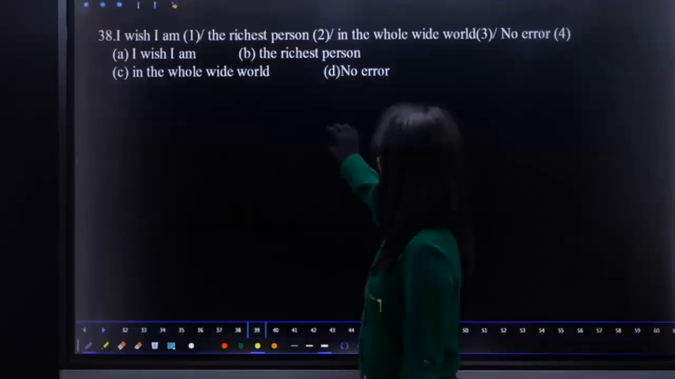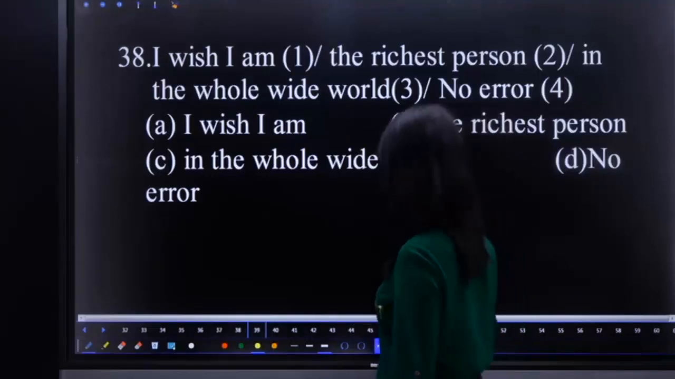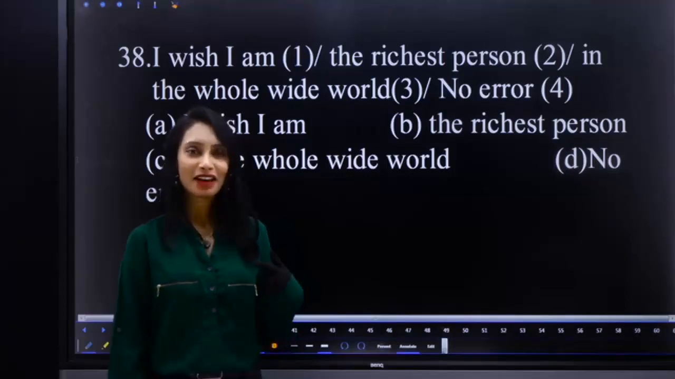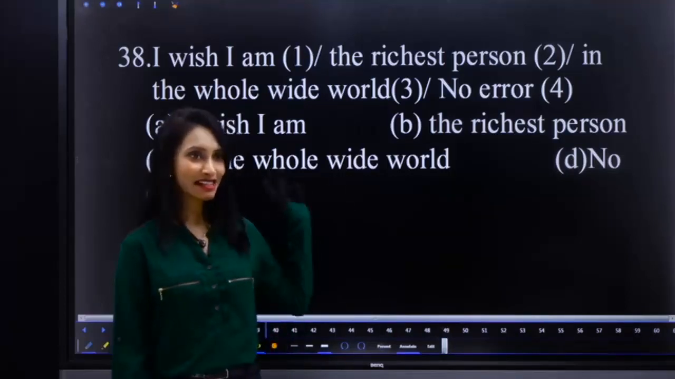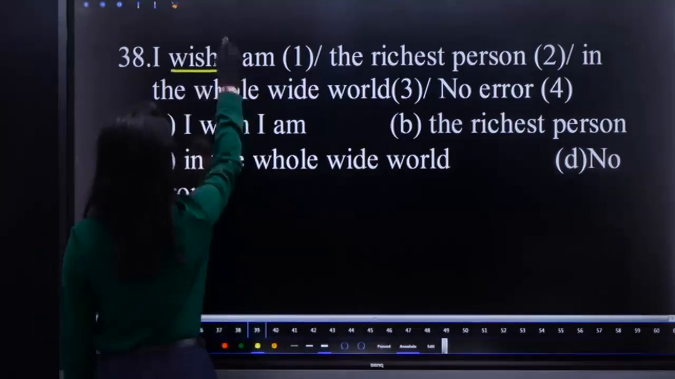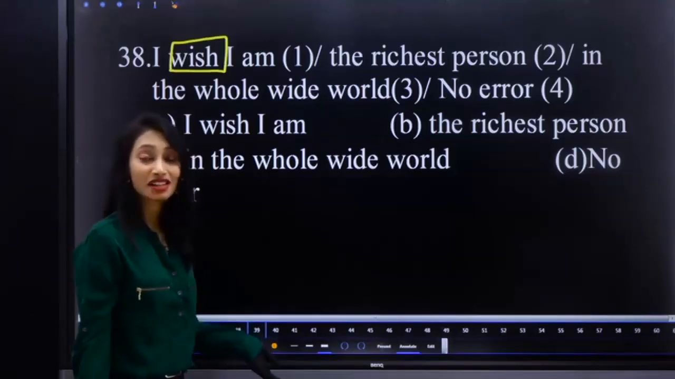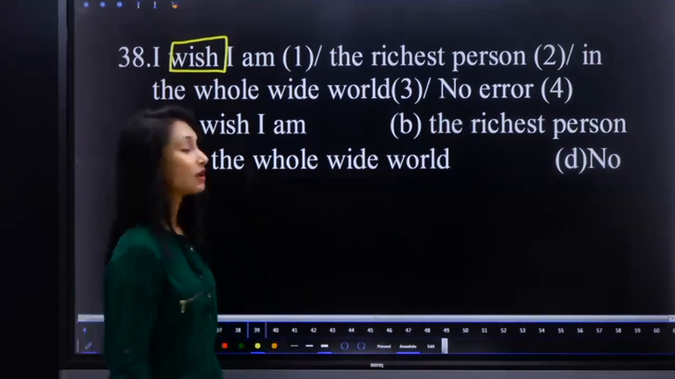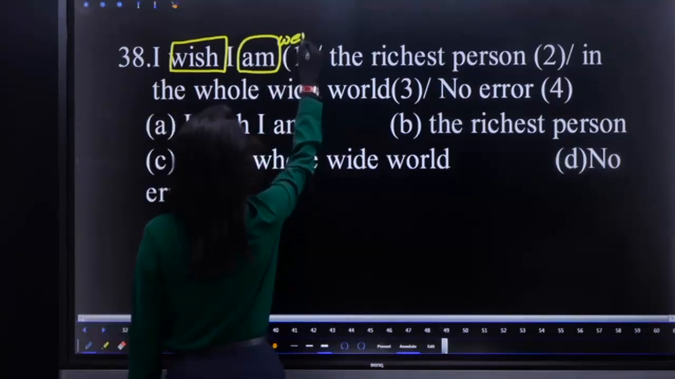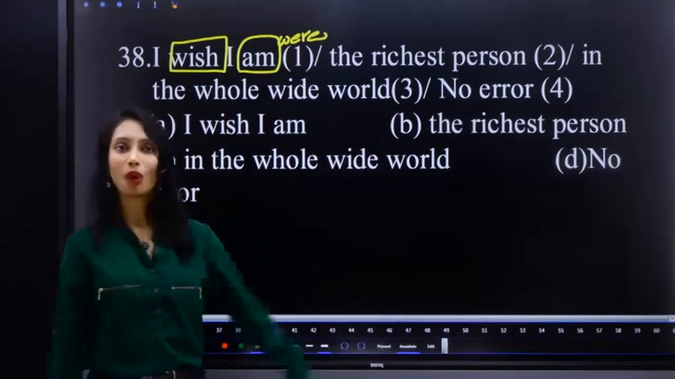Is that clear? I wish I'm the richest person in the whole wide world. I don't wish that much. I wish I'm the richest person, but not required whole wide. But there is an error in that way of usage. See, it is just a wish, which is not true. It's a wish. That means it comes under past subjunctive. Hence, we have to use were. I wish I were the richest person in the whole wide world.